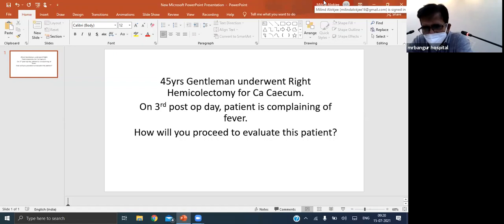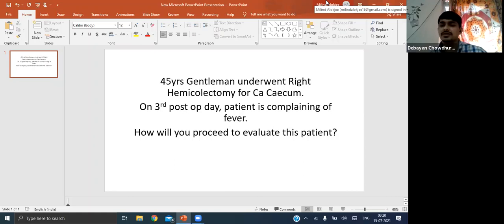Devayan, if I come back to this patient, suppose you have taken the history, you have done an examination, and you cannot find a definite cause of fever in this patient. What should be your line of investigation? What investigations will you order for this patient where you cannot explain the fever? Yes, sir.